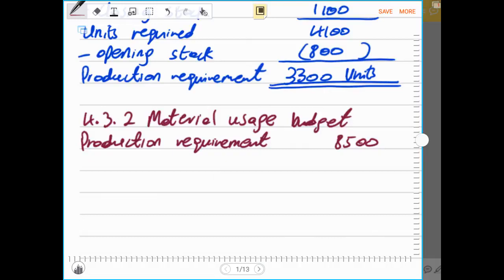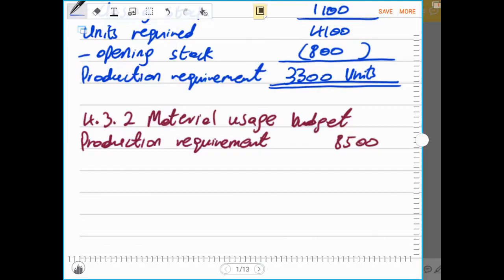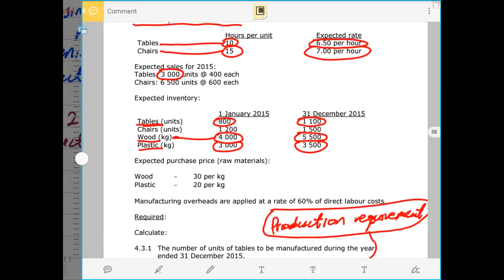Since we are calculating the material budget, we now have to multiply by the kgs of material per unit. The material can be in kgs, liters, meters or grams, but in this case the material per unit is given in kgs.